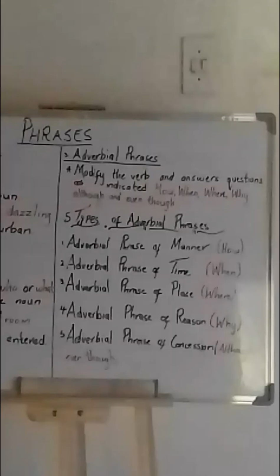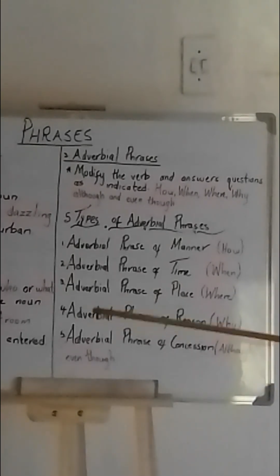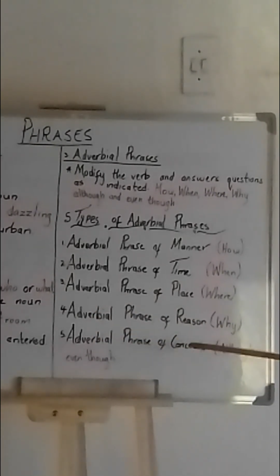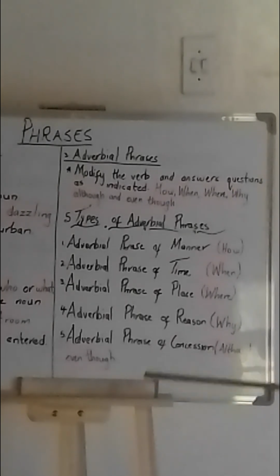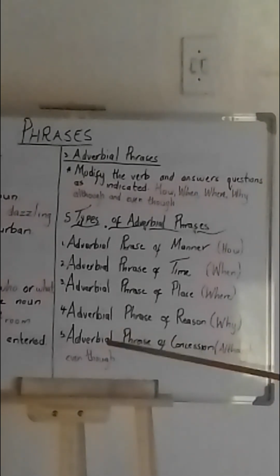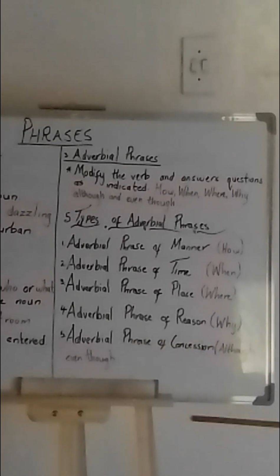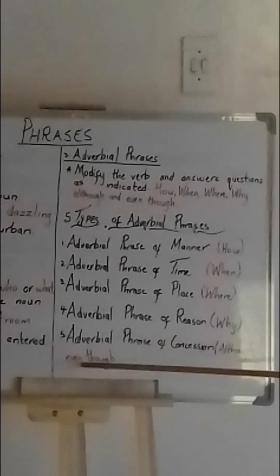Then we have number 5, which is the adverbial phrase of concession. It uses the word although or even though. So the example is: the girl, although tired, read the book. Or even though she was tired, what did she do? She read her book. So our adverbial phrase of concession uses the word although or even though.